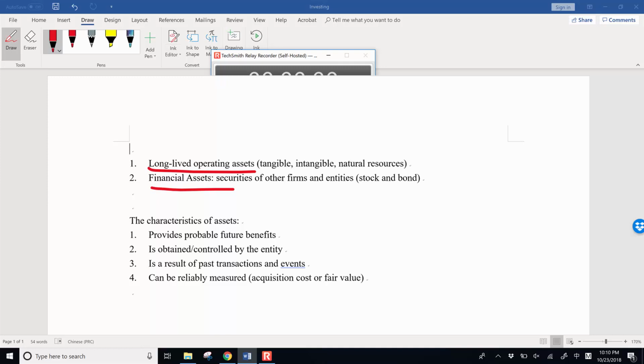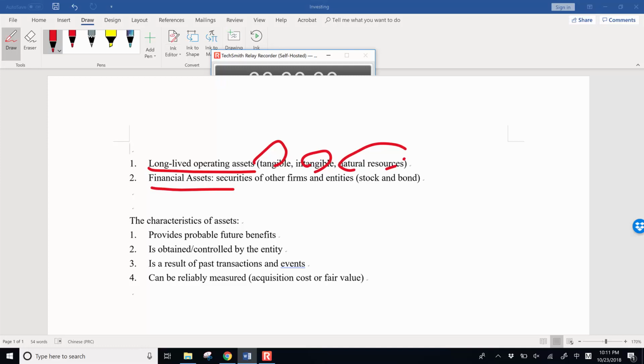So long-life operating assets include tangible, intangible, and natural resources. Tangible assets include land, buildings, machines, tools. Intangible assets include copyrights, patents. Natural resources include, for example, water, coal, natural gas, all these natural resources.